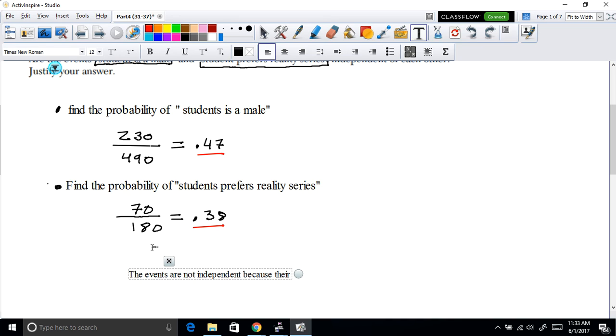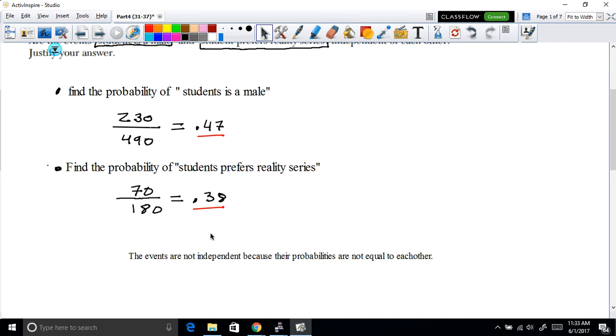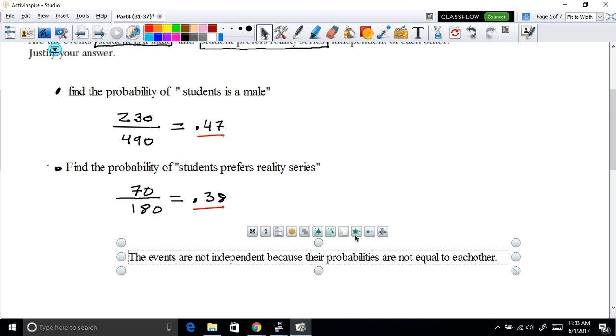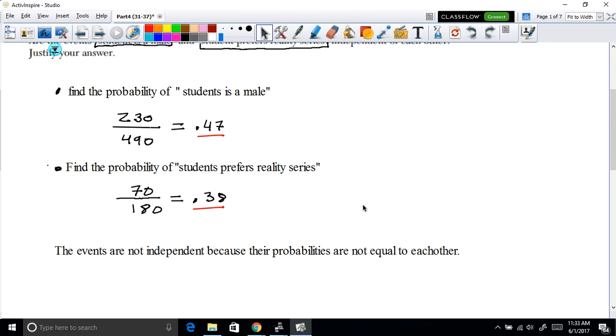They don't have the same probability of happening, at least in this example. They're not independent because their probabilities are not equal to each other.